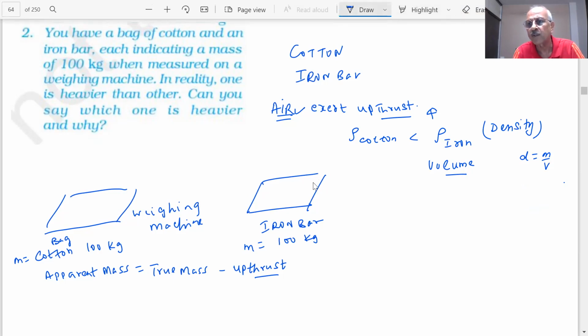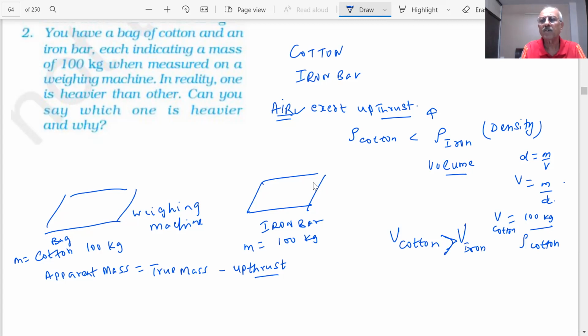Let us see what we are saying, students. Volume is given by mass divided by density. Mass is the same; you have 100 kg for both. But density of cotton is less. Yes, sir. Then the volume of cotton will be more or less? More. Volume of cotton is greater than volume of iron.